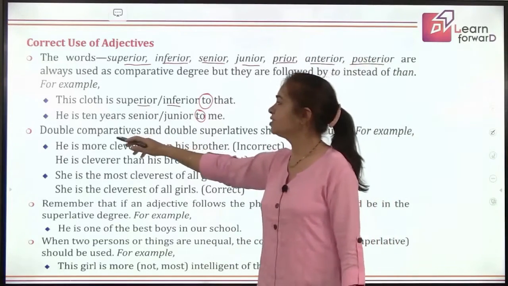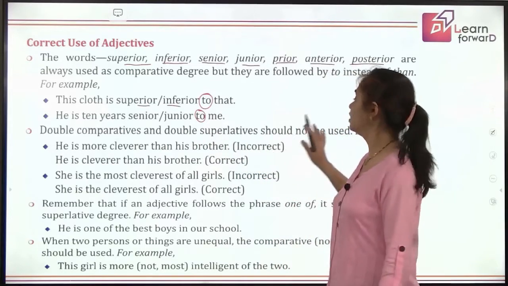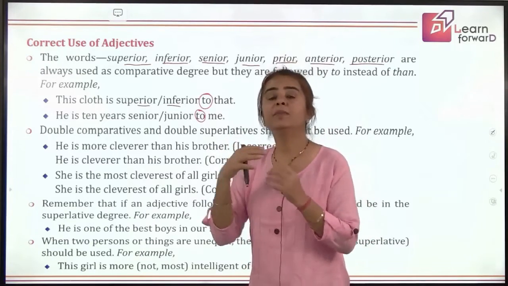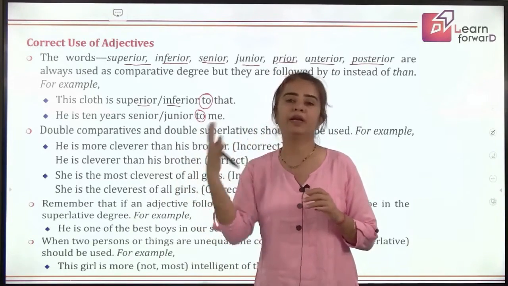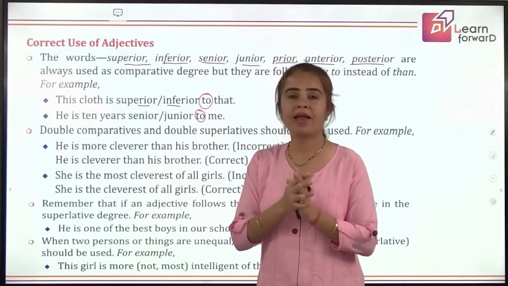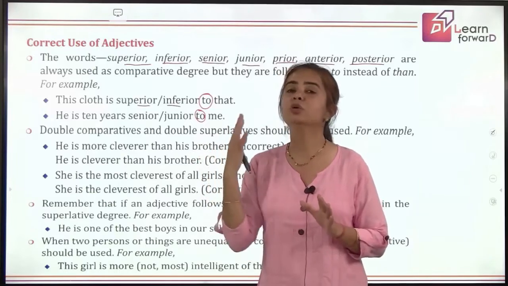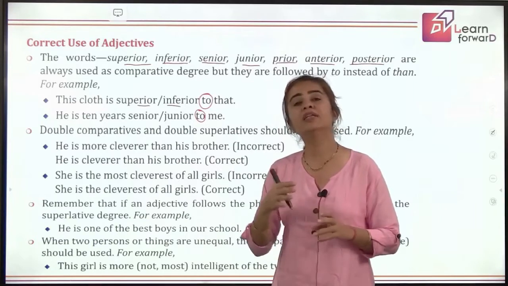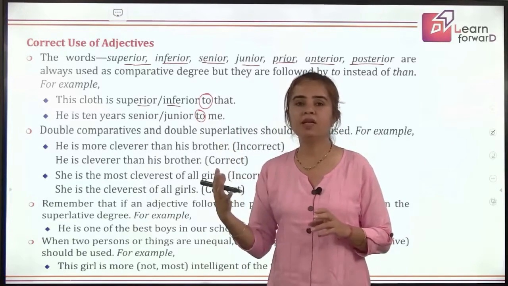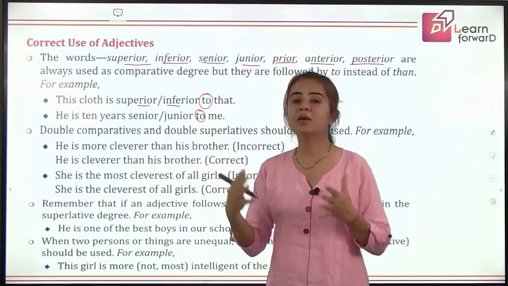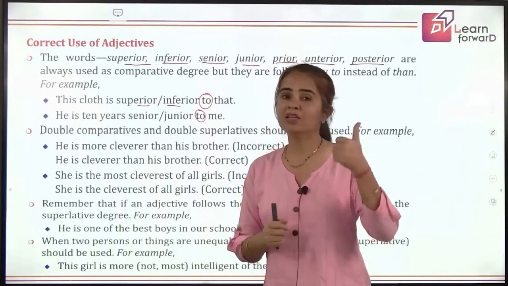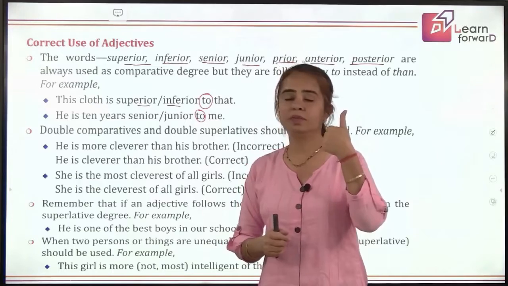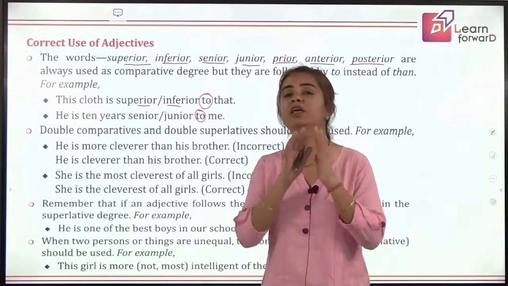Now the next says double comparatives and double superlatives should not be used. So we should not use comparative degrees together, like more prettier. More is also a comparative degree, and prettier is also a comparative degree, so it is wrong to use two comparative degrees. Yes, if you want to emphasize something, you can say much prettier. Prettier already means you are making a comparison, but by saying much prettier, you are laying emphasis. Much is a positive degree, prettier is a comparative degree. This is possible, but a comparative degree with another comparative degree is grammatically wrong.